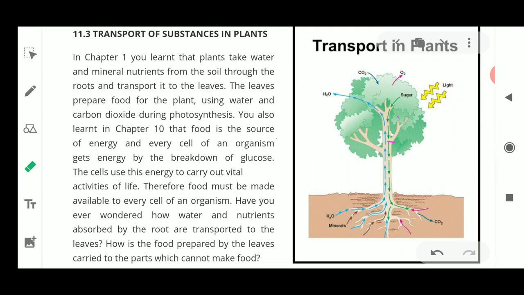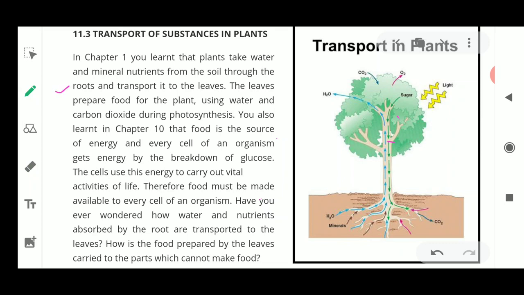So plants transport solids in the form of food, liquids in the form of water, and gases in the form of carbon dioxide and oxygen through the stomata, and these are moved from one place to another with the help of special organs of the plants. This is how the materials get transported in plants. We have also studied that plants take up water, minerals and nutrients from the soil through the roots and transport them to the leaves.